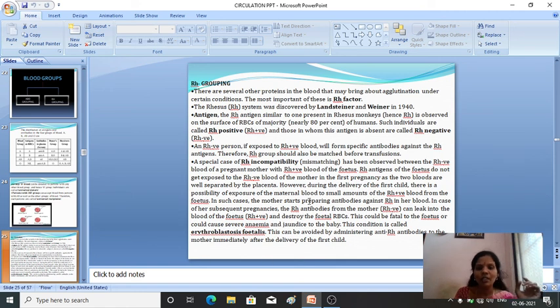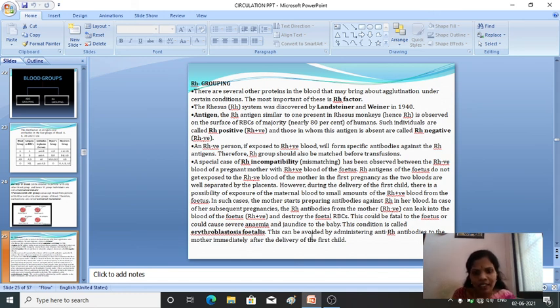Okay, so what happens, it will start destroying the fetus RBC. But again, it will be very severe. It will cause anemia and jaundice to the baby. Okay, so this condition we commonly call erythroblastosis fetalis. Erythroblastosis fetalis, that is the bursting of the RBC of the fetus. The RBCs of the fetus will be destroyed.